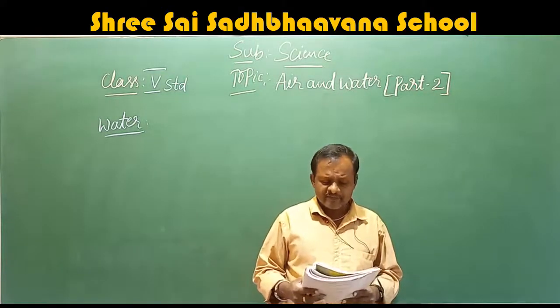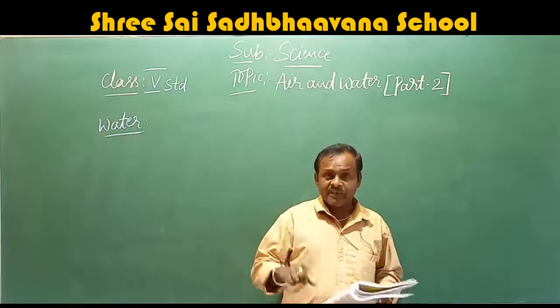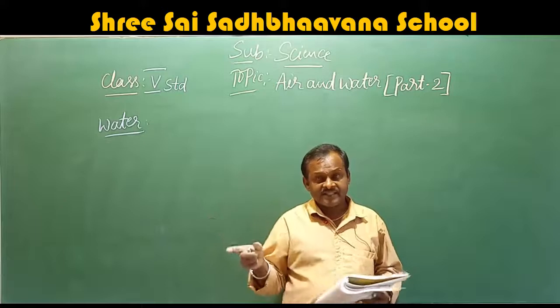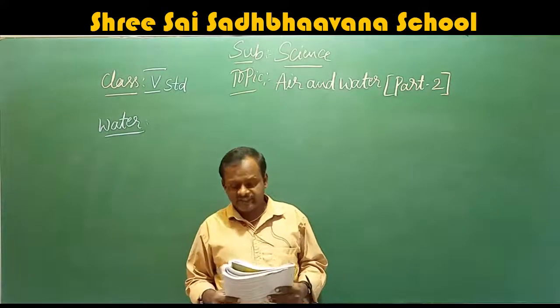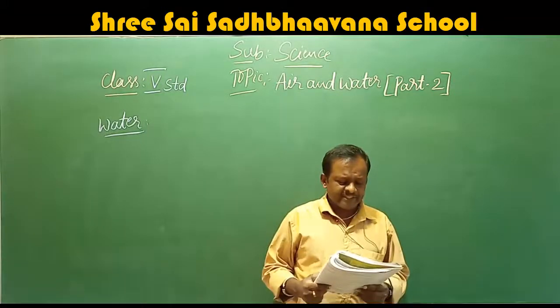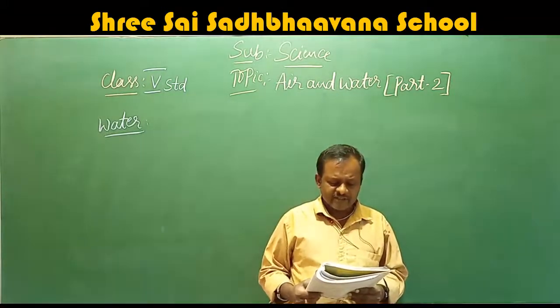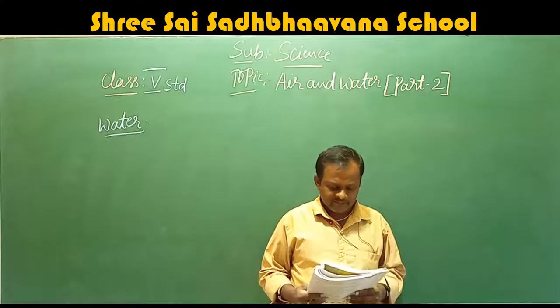Human beings use water for different purposes. For what purpose are we using it? Drinking, cooking, bathing, agriculture, as well as cleaning. Everything we use water for. Impurities present in water: on the basis of solubility, two types of impurities are found in water, soluble impurities and insoluble impurities.